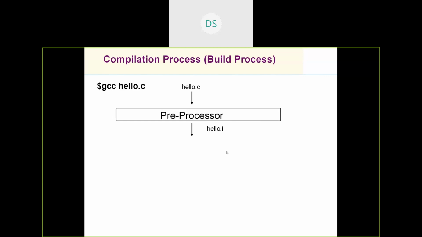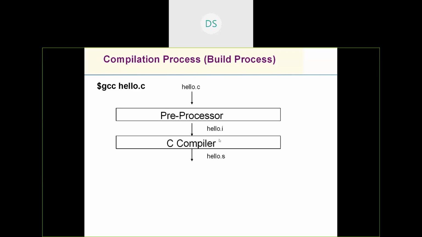Once the preprocessor is successful, it generates hello.i, which is given as the input to the next stage, called the C compiler. The actual compilation takes place here. The C compiler checks the syntax, and if the program is written correctly, it generates assembly code for this hello.i.